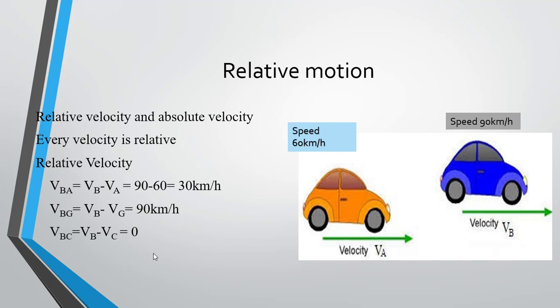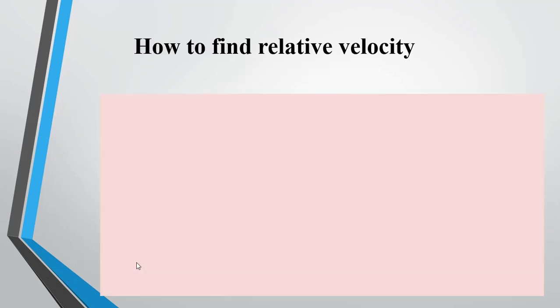This is the basic idea related to velocity, because every velocity is relative. If the velocity is taken with respect to ground, it is taken as the absolute velocity. So in the universe everything is moving with respect to one another, which means every velocity is relative. So how do we find the relative velocity?